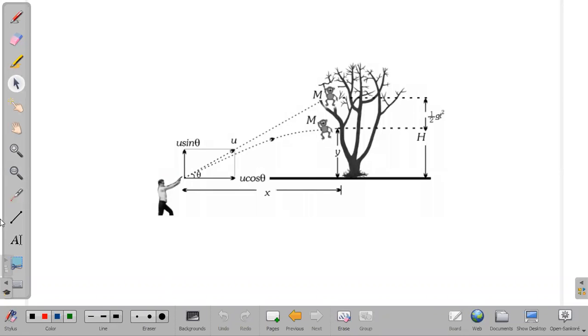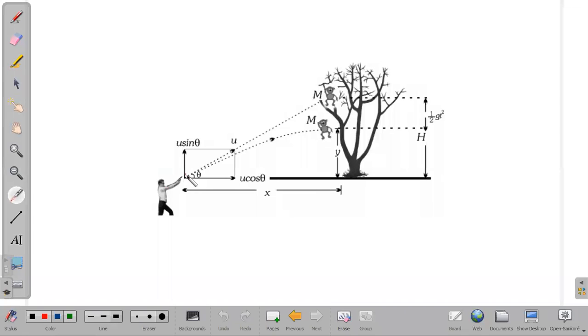Okay, the bomb won't fall in this particular fashion. If it is dropped, it will come like this. So the motion of that bomb also can be taken as a projectile motion. Okay? And this example, a bullet fired from a gun, that also can be taken as a projectile motion.